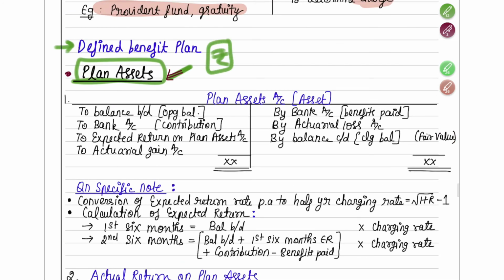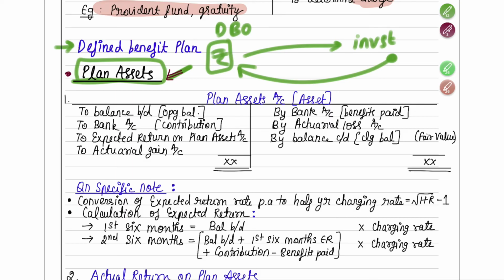To pay him, you are going to invest some money every year in some plan, so that you get enough cash to pay off this defined benefit obligation. This investment you make outside, so you can pay off this defined benefit obligation at the 5 years end, is what is known as your plan assets.